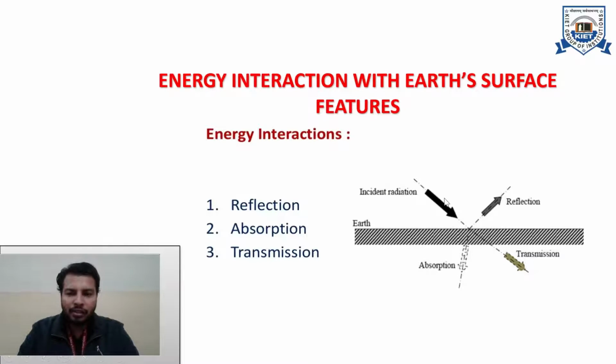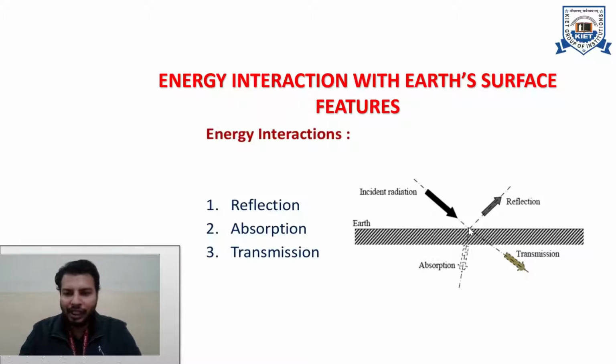Okay, so let's see this figure. So what is happening? Let's say this is incident radiation. After passing through the atmosphere of Earth, it has come to the surface of Earth. It is approaching the surface of Earth, and it will strike somewhere here. So when it strikes, we say that it is interacting with the surface.